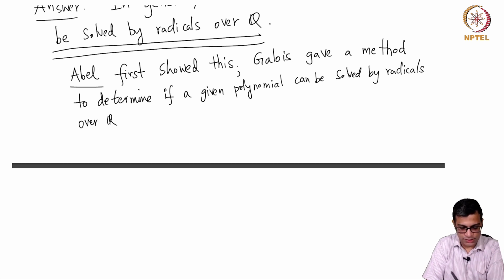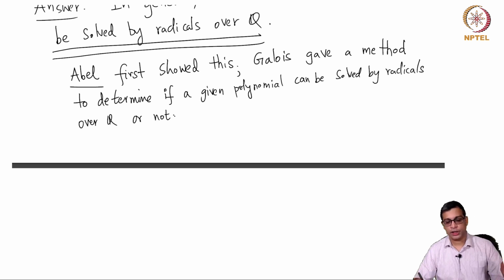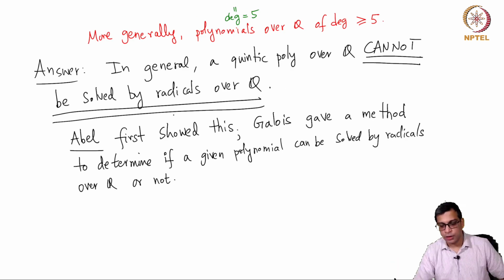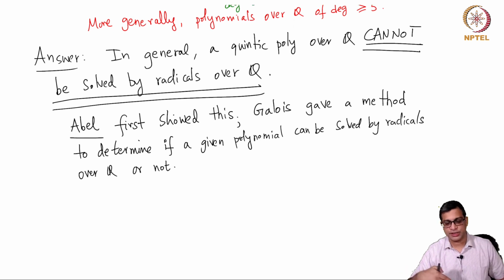Okay, so I'm going to stress this. A given polynomial over Q can be solved over Q or not. Okay, so Abel showed that this cannot be done in general. So what happens for degree 2, 3, 4 is just not true for degree 5. There do exist polynomials which cannot be solved by radicals over Q. But Abel did not give a specific example of a polynomial which cannot be solved by radicals. He said a general polynomial of degree 5 cannot be solved by radicals.